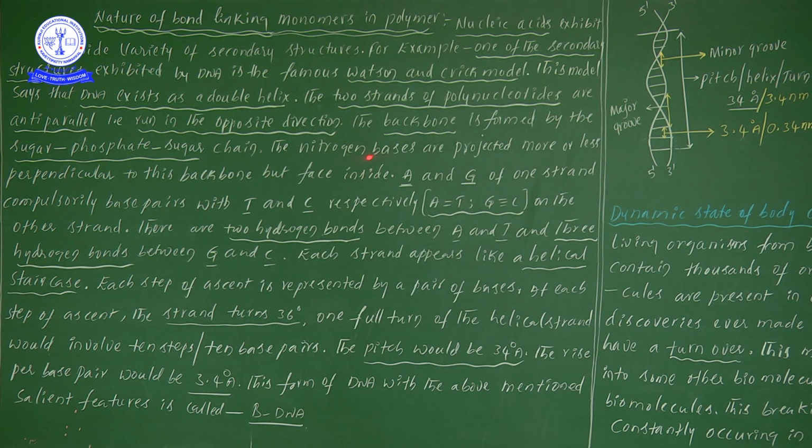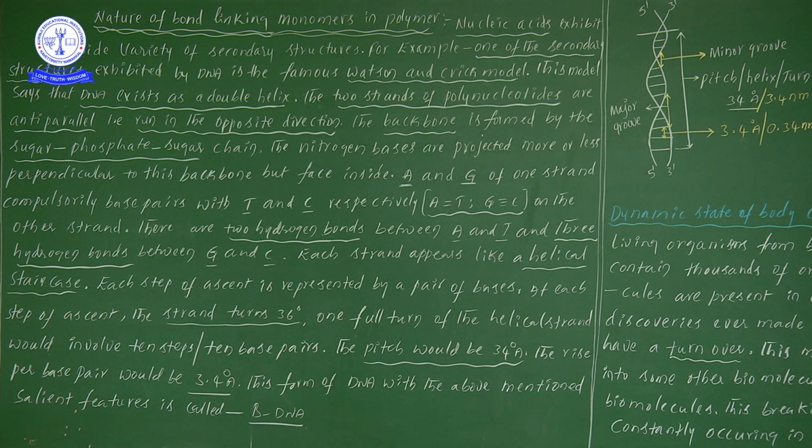From our knowledge point of view, what are the things there in nitrogen bases? In the previous video we learned two types of nitrogen bases, purines and pyrimidines. Purines are adenine and guanine, and pyrimidines are the remaining three: cytosine, thymine and uracil. Thymine is present in DNA and uracil is present in RNA.